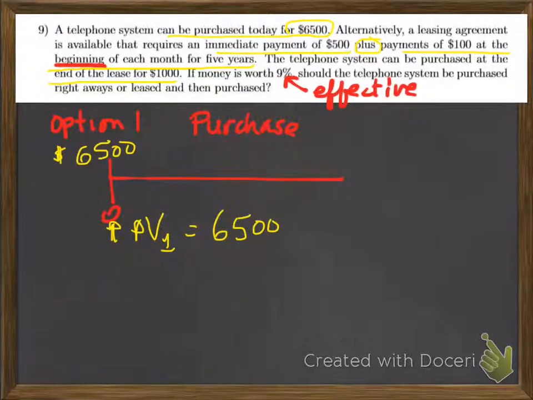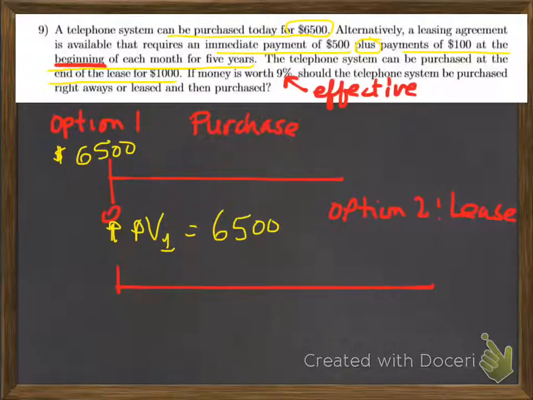Now let's take a look at option number 2. So option number 2 is to lease. And what are the payments that are involved in the lease plan? The payments that are involved are as follows. First of all, we have a 5-year lease. And so that's going to involve monthly payments over the 5 years, and that's going to be 12 each year. There's going to be 60 monthly payments. But the first payment is $500, and it's paid immediately.